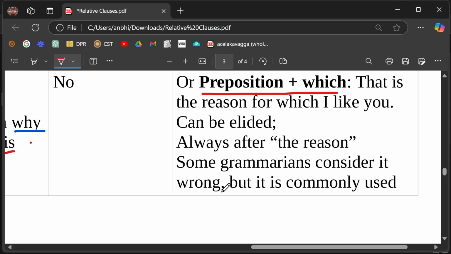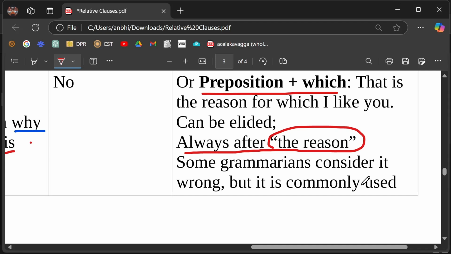Some grammarians consider it wrong, what I just said, no? But it's commonly used, okay? It always comes after the reason. You have to say the reason, okay? The reason why. That's the reason why. You're going to hear this very often in English. That's the reason why I did it. That's the reason why you should do it. But very often we remove the why and we say, that's the reason you should do it. That's the reason I left.